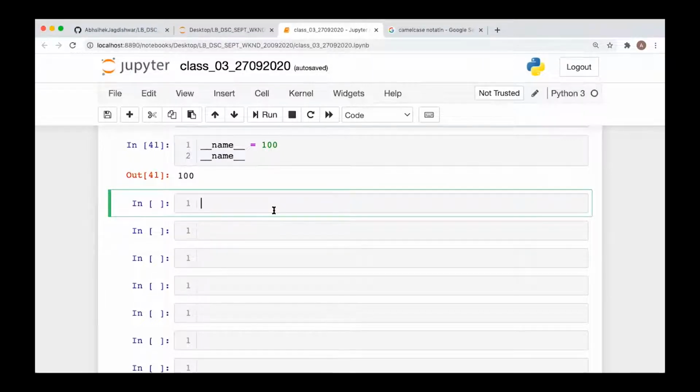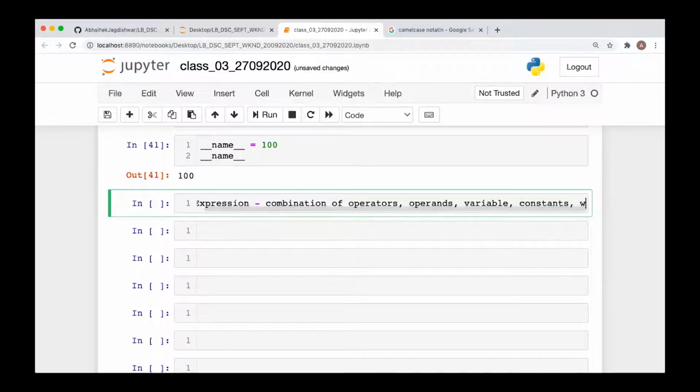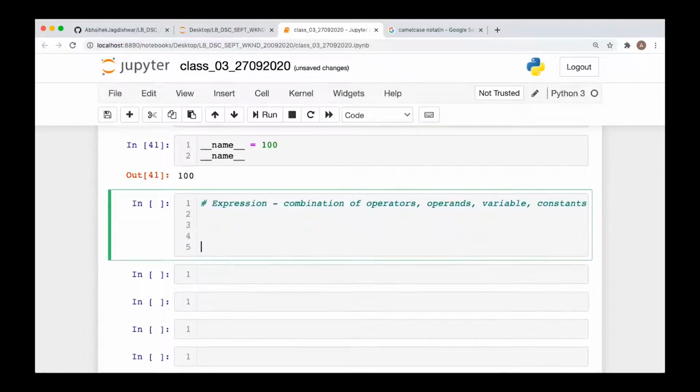So now let's see, we have seen variable and constant. Let's see the expression. Now what is an expression? An expression is a combination of operators, operands, variables, and constants which are executable. Anything which is executable is basically an expression.